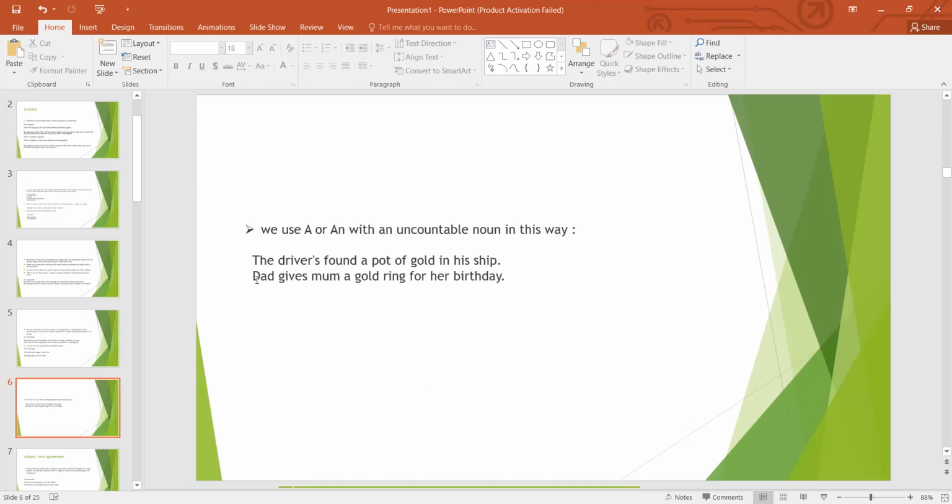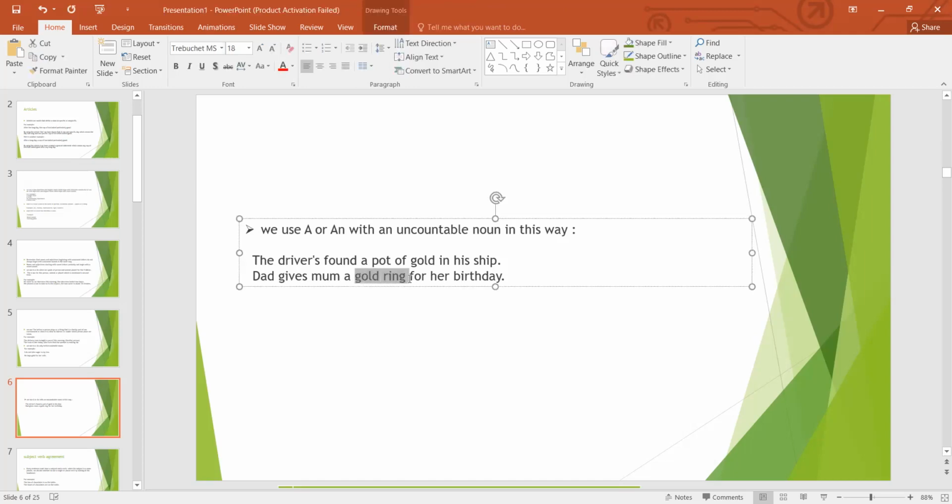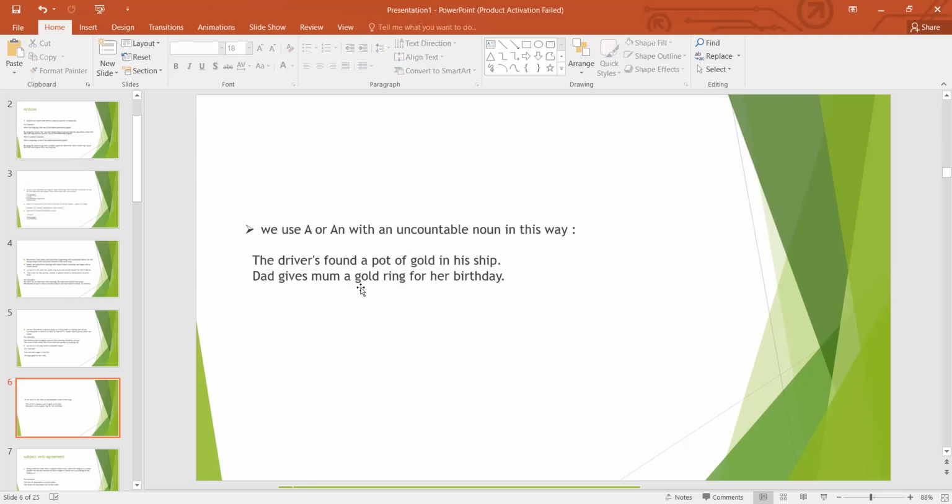There is another example. Dad gives mom a gold ring for her birthday. We mentioned that there is only one ring, only one gold ring, which is countable, right? So that's why we use a. We previously mentioned that whenever we indicate something or whenever we count something, we can use a or an before this countable noun. So a gold ring, it's obviously only one ring we are talking about. So that's why we put a.